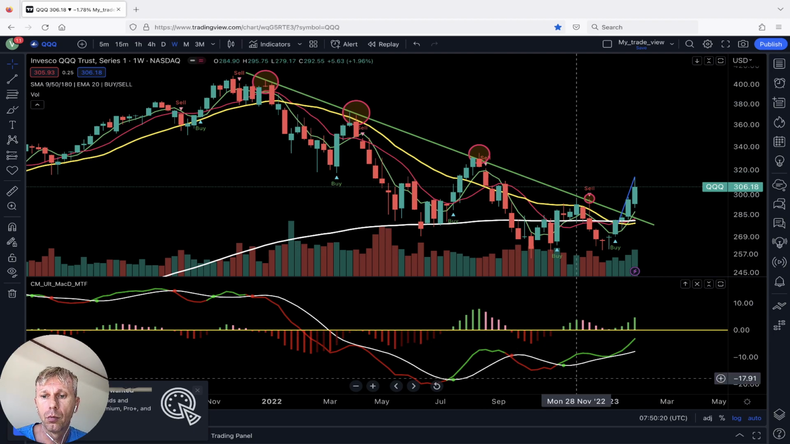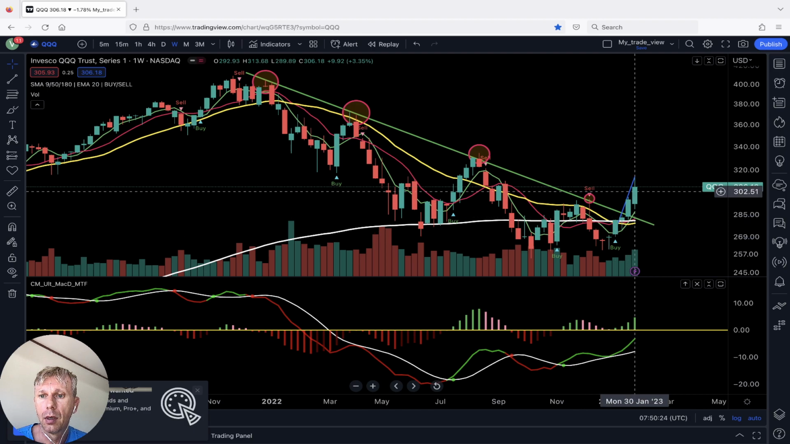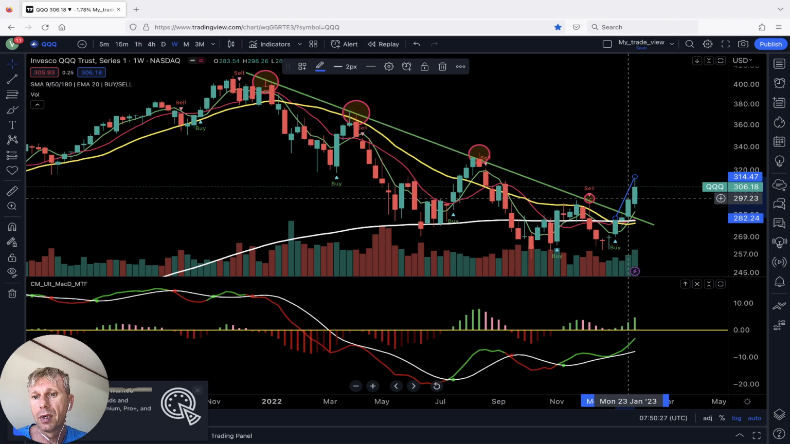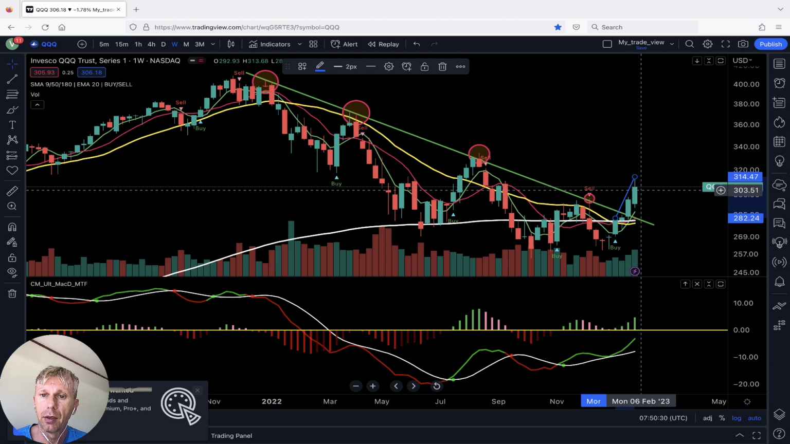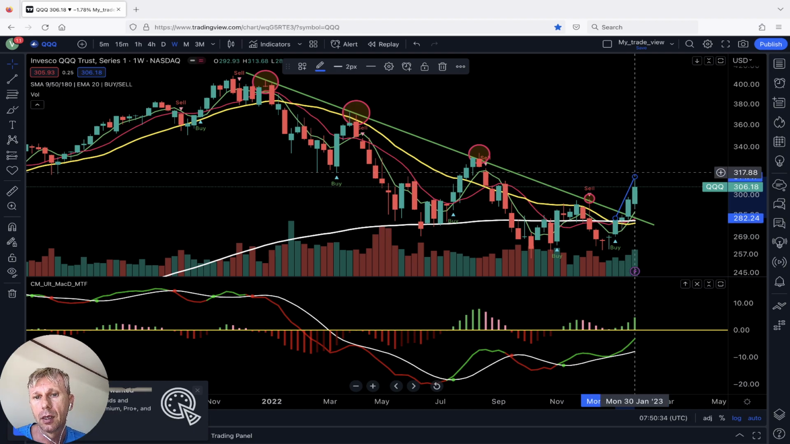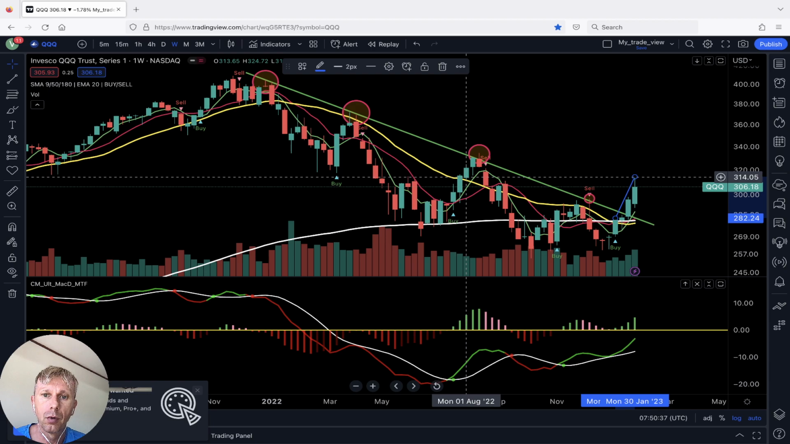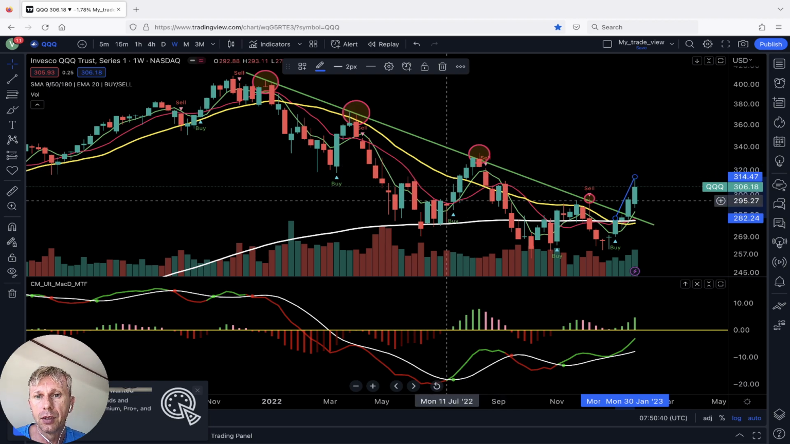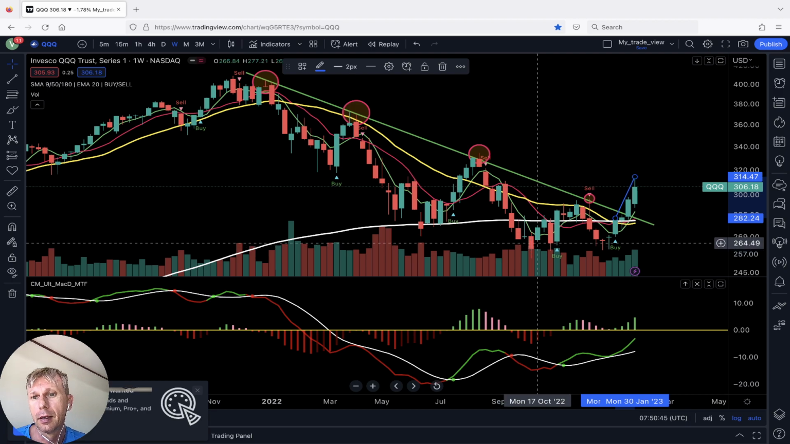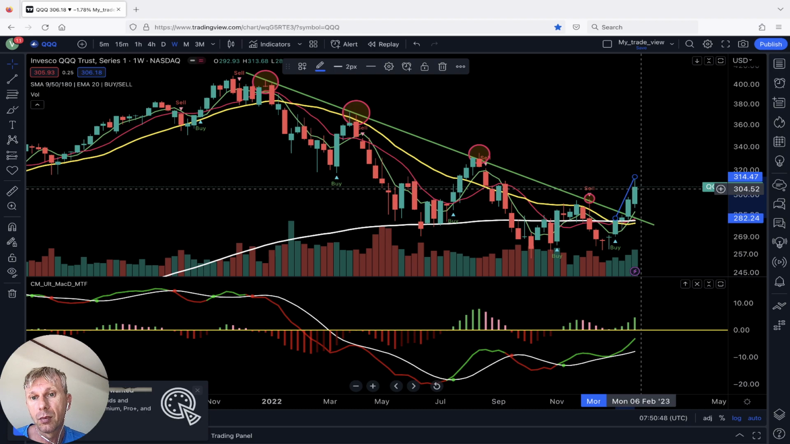MACD green, bullish trend. For the last 4 weeks in a row, green bars for Qs. Qs had a very strong bullish run, similar to here: 4 weeks in a row bullish. After that, it collapsed for 8 weeks in a row. Same now, bullish trend. We'll see what will happen after that.